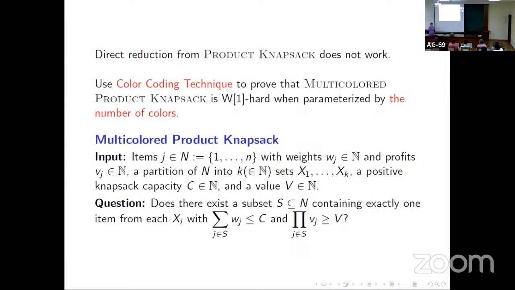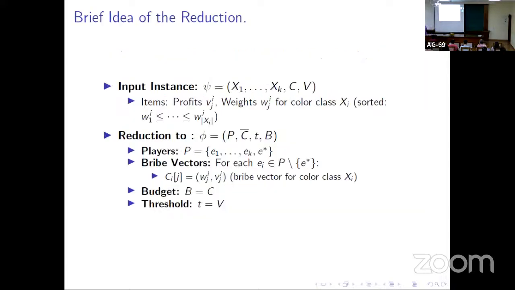Continuing the discussion, general knapsack is known to be W1 hard. Okay, so this is the brief idea of the reduction. I think till this point, you must have understood how we have come up with the reduction. In the input, we have these color classes where the items belong, and we have the budget of the knapsack, and we have this value, and every item has some profit and weight. So we did the reduction.